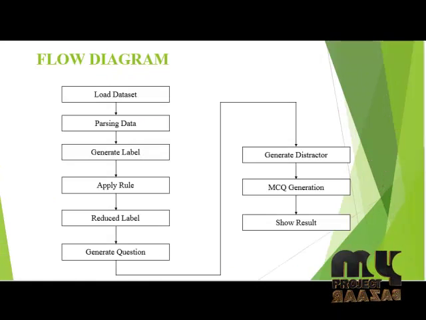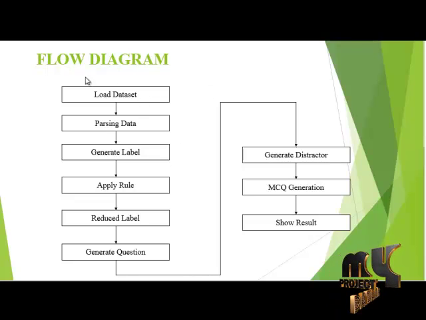Now we are going to discuss our flow diagram. So this is the flow diagram of the project. The first process is dataset loading. Here we select our dataset for the entire process. The next process is parsing data. After selection of the dataset, we have to partition it into many data items for the given data label.